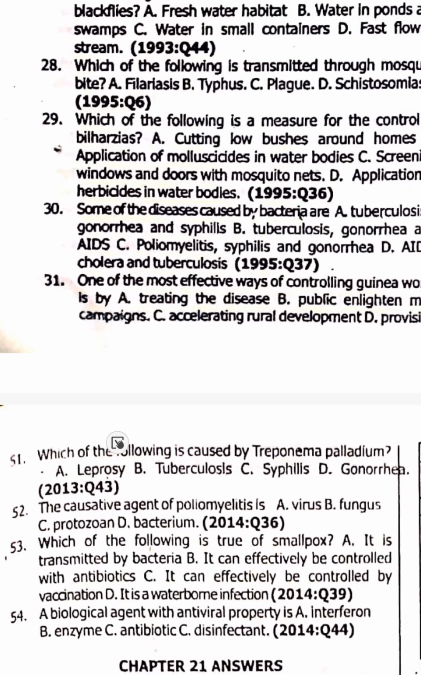Well done. Which of the following is caused by Treponema pallidum? Syphilis, option C. The causative agent of polio is a virus, option A. We touched that before. Which of the following is true of smallpox? It is a viral disease. 53. It is effectively controlled by vaccination. Yes. 54. A biological agent with antiviral property is called interferon gamma, option A.